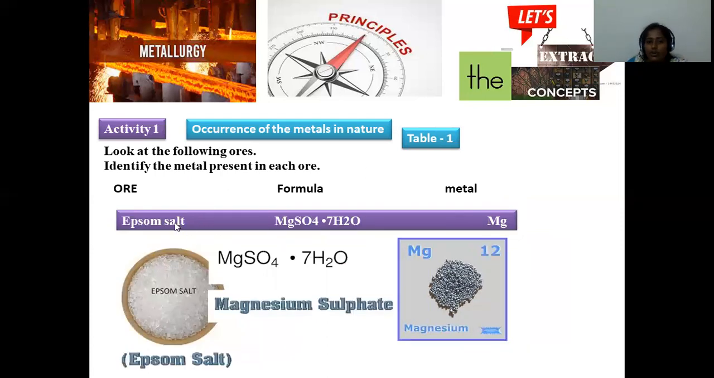And next is Epsom salt. Epsom salt is chemically denoted as MgSO4·7H2O, nothing but magnesium sulfate heptahydrate. We can say the IUPAC name is magnesium sulfate heptahydrate, and we can simply say hydrated magnesium sulfate as well. This kind of Epsom salt can be used for tasty food cooking, and it is also a source for the extraction of magnesium metal.